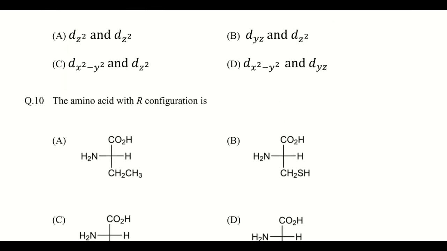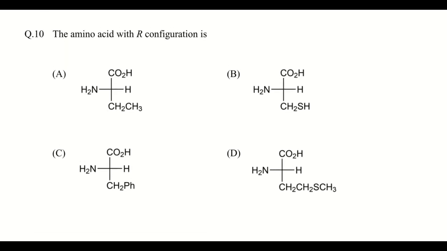Going to the next question. The amino acid with the R configuration is asked. We have to assign each atom according to the CIP rule. So I will assign each of them. First we have to give the priorities like this. The least priority is for hydrogen, as you may know, since the higher the atomic number, the higher the priority. So I will give 4 to hydrogen in all of them.